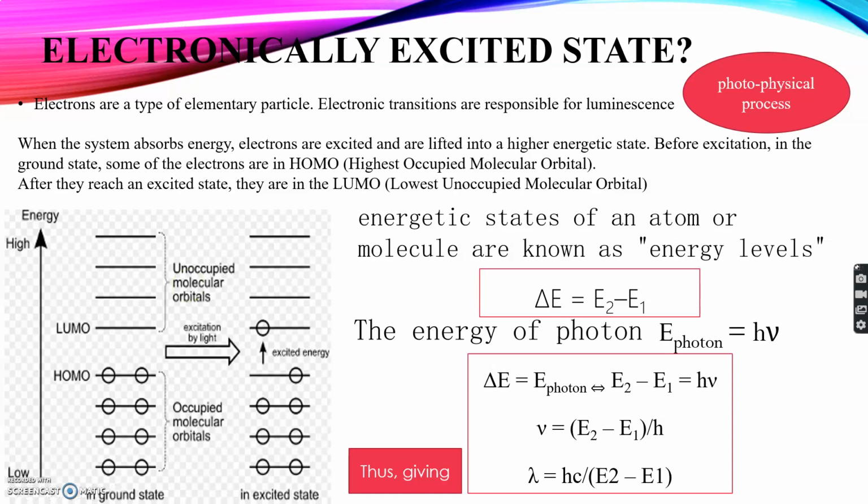Now, these energetic states of molecules are called energy levels, with energy ΔE equal to E2 minus E1, where E2 is the final state and E1 is the initial state. Also, the energy of a photon can be given by E equals hν. Now, since we assume that the photon is responsible for the electronic transition, E2 minus E1 will be equal to hν. Then we can determine the frequency or the wavelength responsible for such electronic transitions.